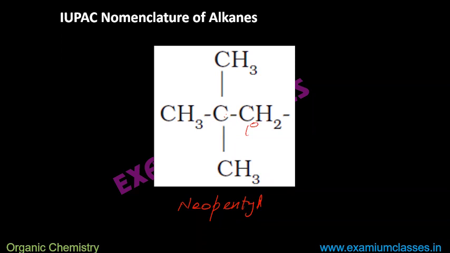So neopentyl is a 1-degree alkyl group. If you see this structure, this is neopentyl. Why pentyl? Because 5 carbons are there.